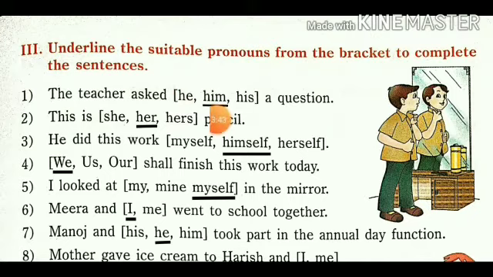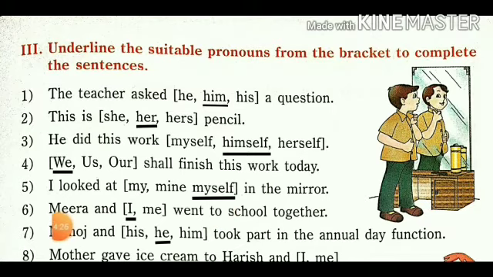It is exactly what we can say. So we underline this him. Next, this is her pencil. Her is the correct one, so I underline it here. Then, he did this work himself. Then fourth number, we shall finish this work today. So we is suitable here. Fifth number, I looked at myself in the mirror. So myself is exactly suitable here.